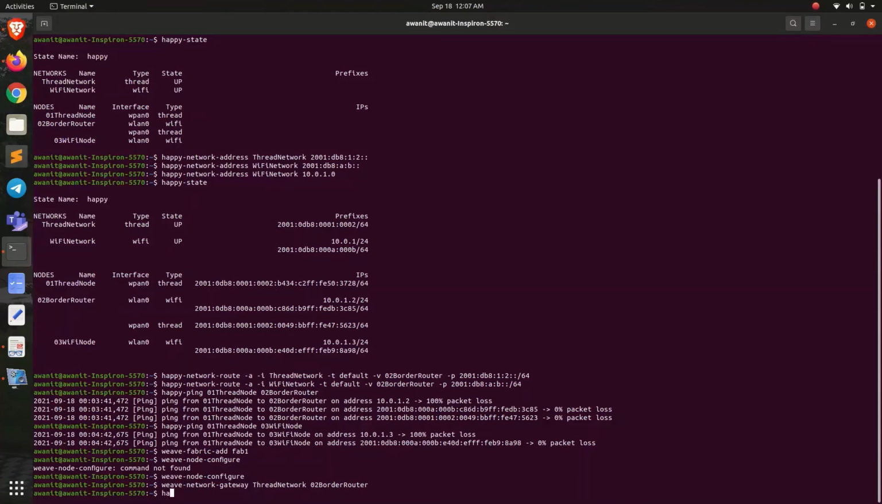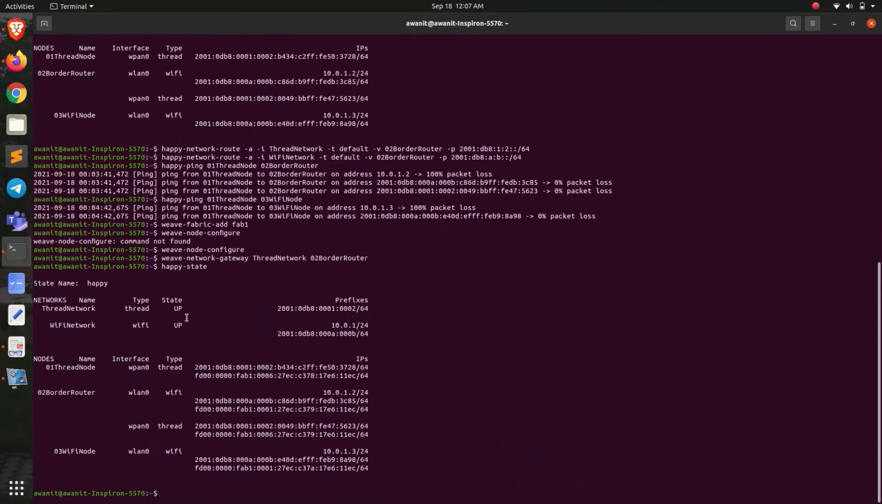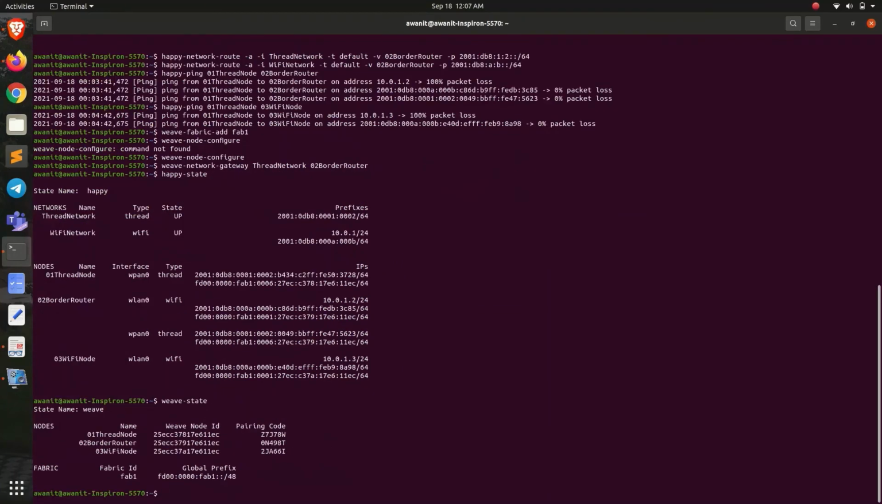Now we quickly check the Happy state again. It's quite a handy command. We can say nothing has changed, but only Weave is enabled, and no Weave information is displayed. This is because we can see the Weave information with another command known as weave-state, a very similar command. Here we can see a lot of new information.